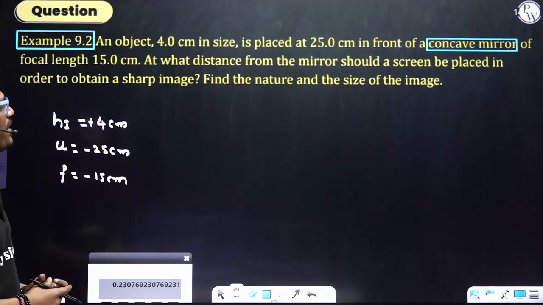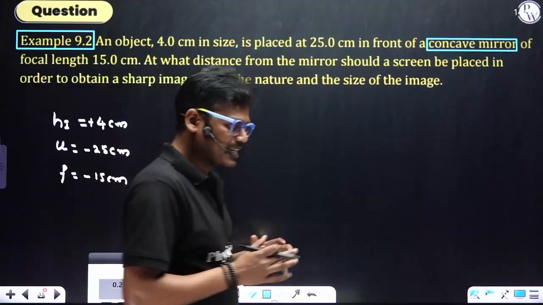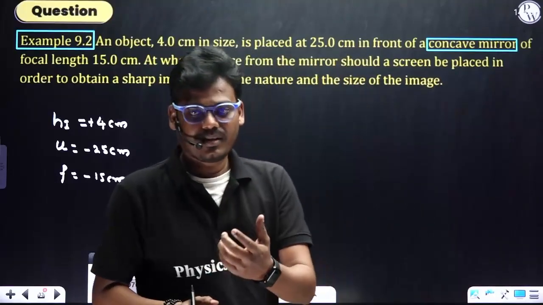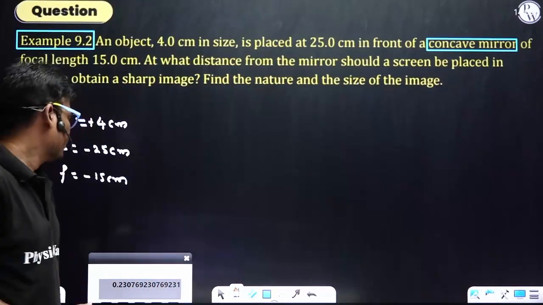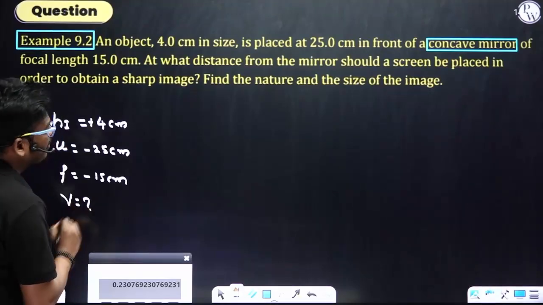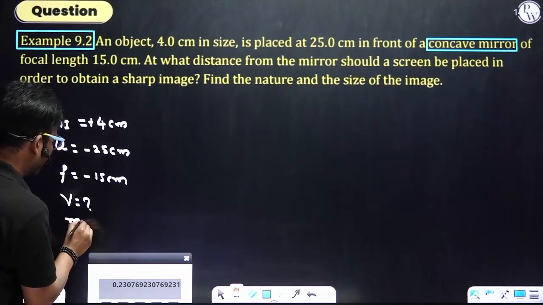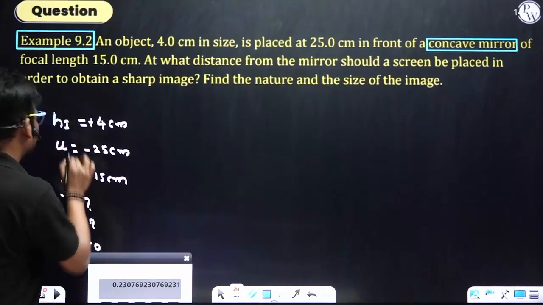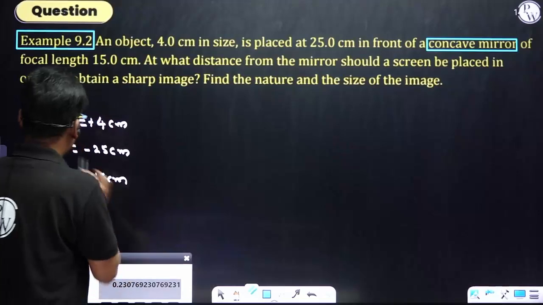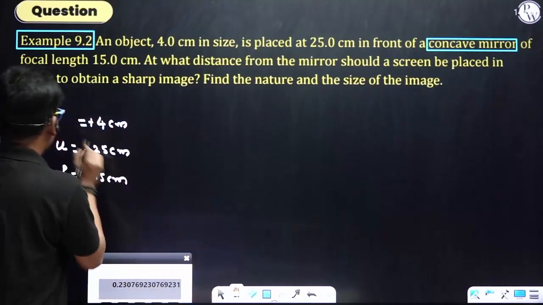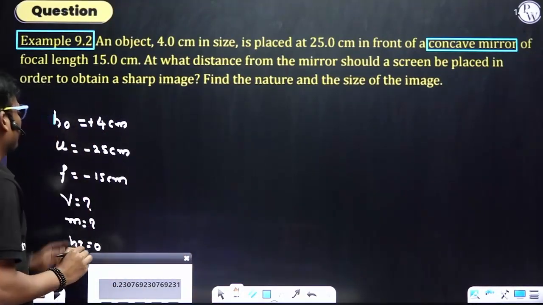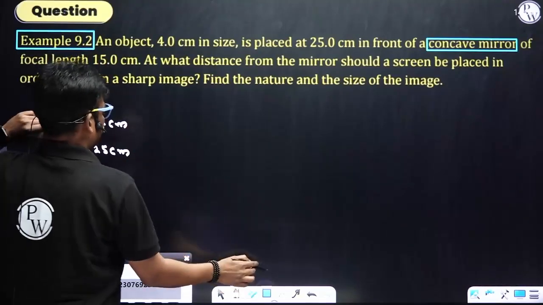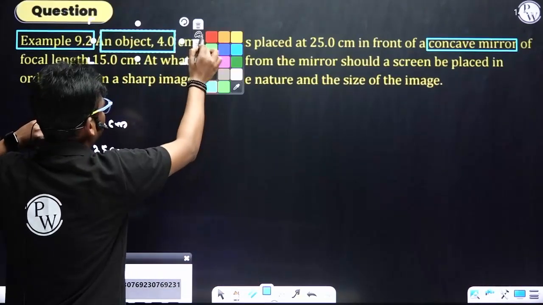Now, at what distance from the mirror should a screen be placed in order to obtain a sharp image? Your screen is nothing but the position of the image. Therefore, here we need to calculate V, the nature, that means the M value, and the size of the image, that is HI. This is HO. I have written HI, that is wrong. HI we need to calculate. So here HO is the size of the object.